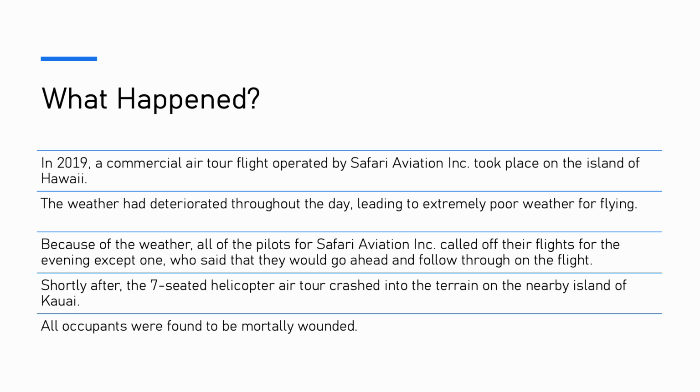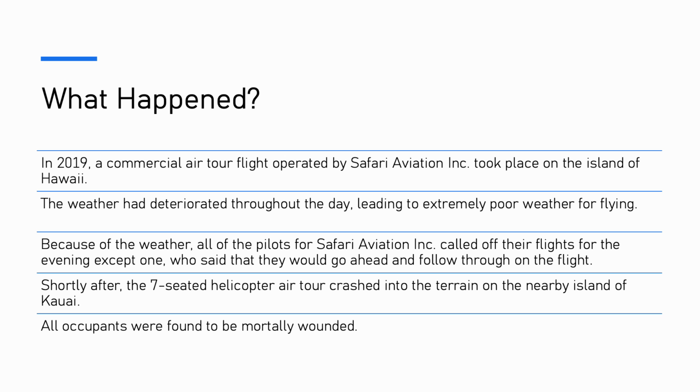Now, the weather on Kauai had been favorable for tours, but later on, low clouds and rain began moving on shore from the northwest, which was atypical. And this affected many spots on the tour route, including exactly where the accident flight happened.